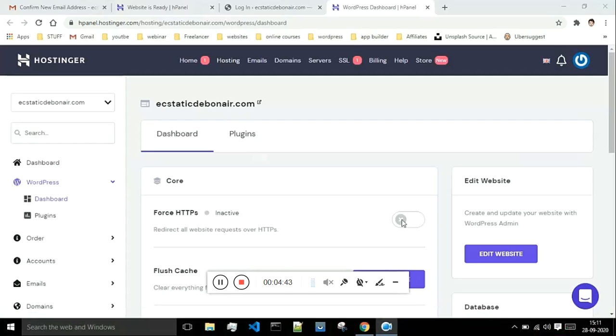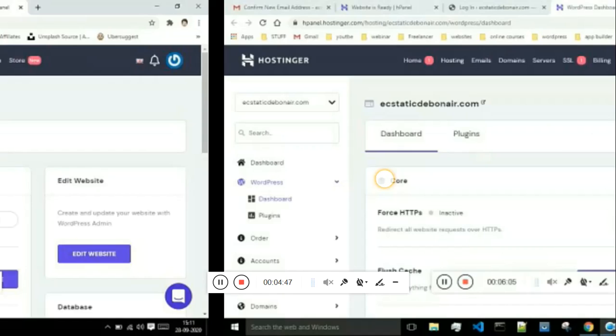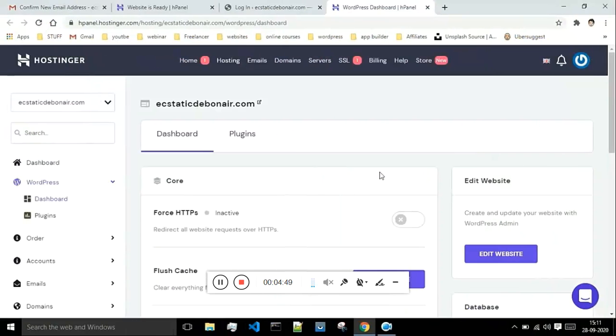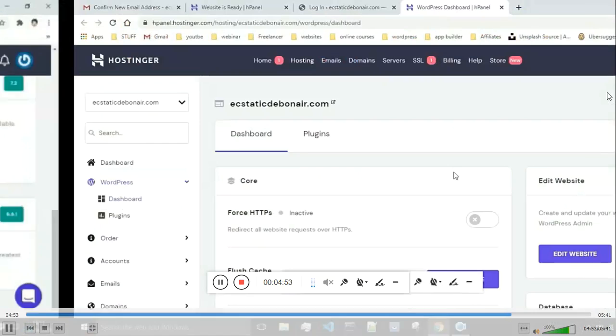Currently this option is off. Just click on this and it will turn it on. Okay, and this is the same slide. And after that, this is the dashboard.